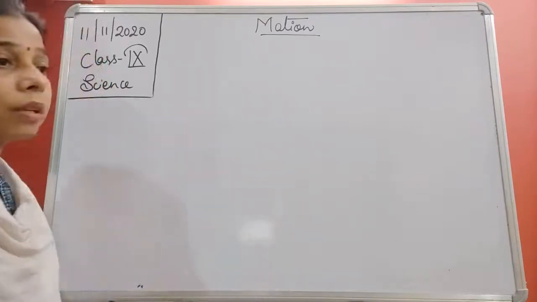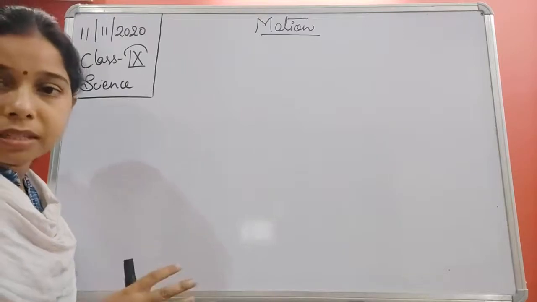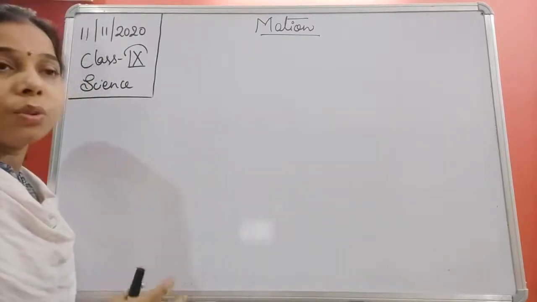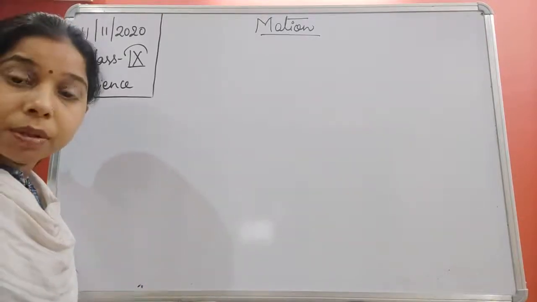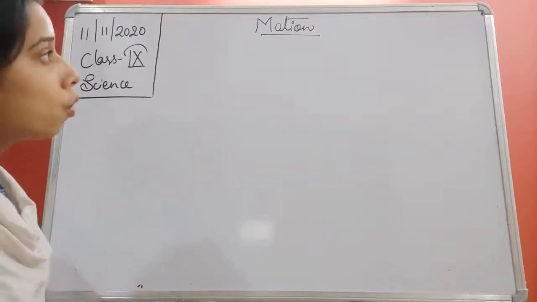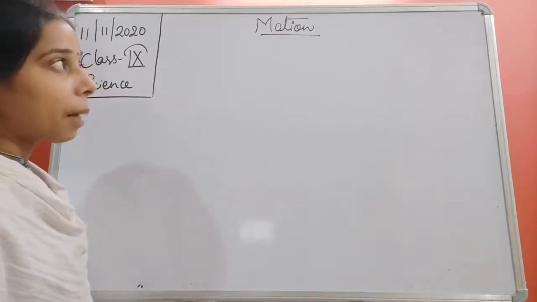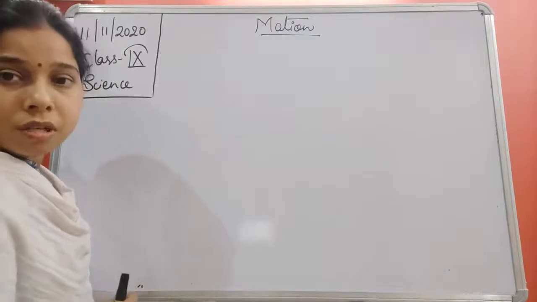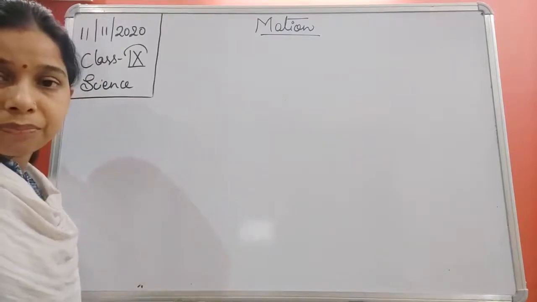This year, students, in the deleted syllabus, the flotation chapter has been deleted, which comes just after gravitation and includes thrust and pressure, as well as Archimedes principle, buoyant force, or buoyancy. So, for that reason, we will start again with the chapter on motion, which is the first chapter of physics.